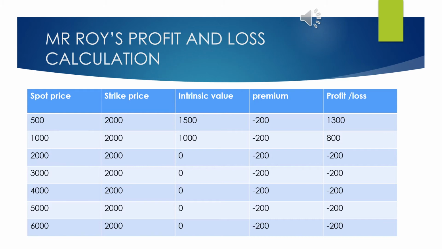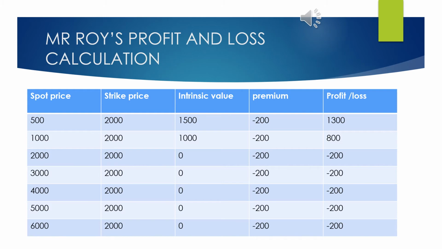Now in the second scenario the spot price is 1000 rupees and the strike price is 2000 rupees. When Mr. Roy goes to sell his share in the spot market, he will receive 1000. But when he executes the contract, he will receive 2000 rupees. So naturally he will not sell the share in the spot market.